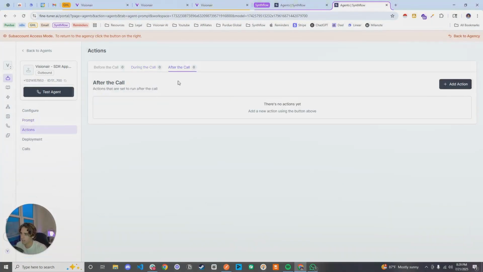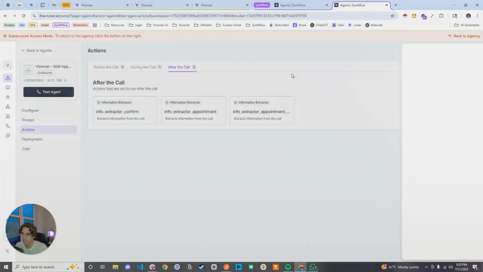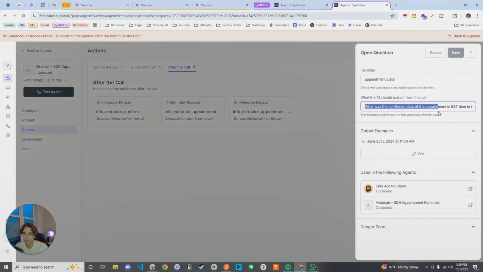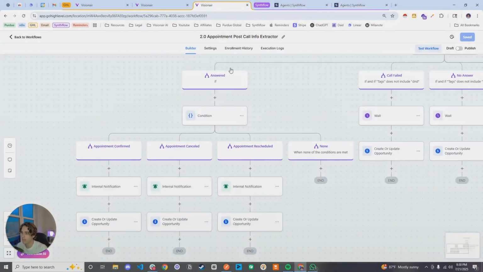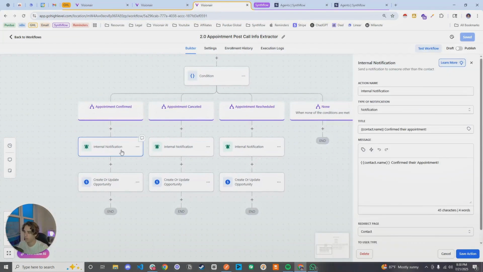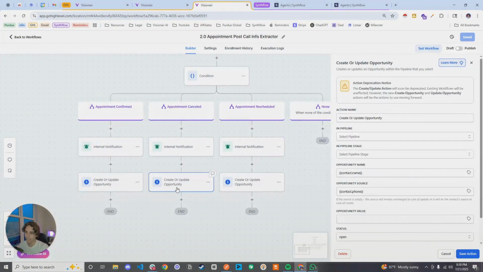These are the info extractors that I used: Did the user confirm the meeting? Did the user confirm, cancel, or reschedule the appointment? What was the confirmed date of the appointment in Eastern time zone? So these things you guys will have, so that we're able to identify them whenever we're in this workflow, and then you can send yourself an internal notification and add them into a pipeline stage for yourself.